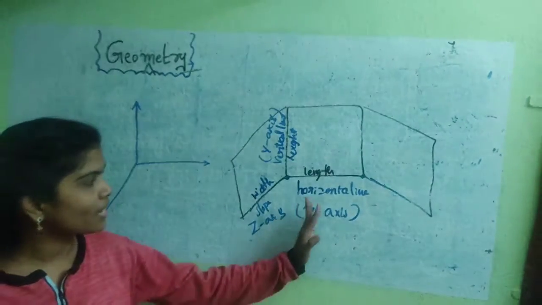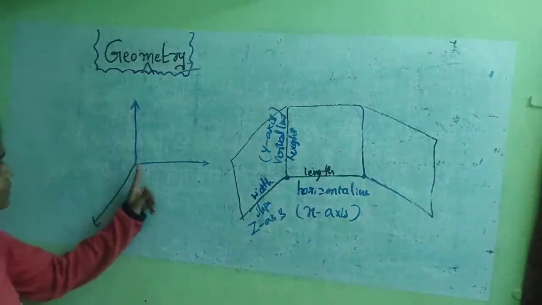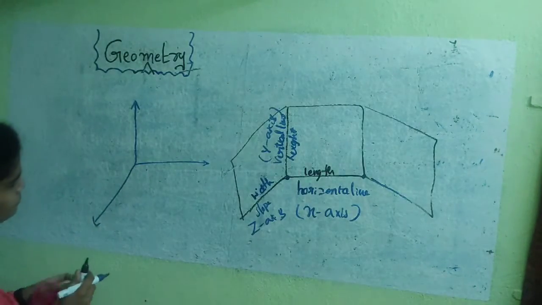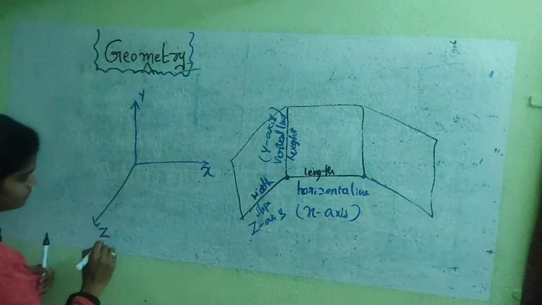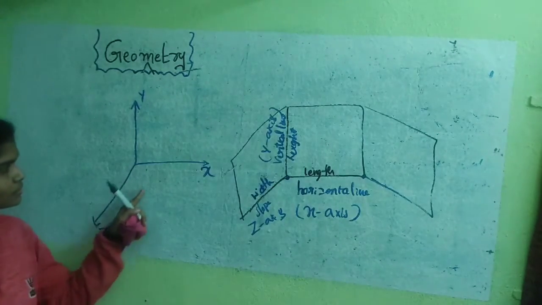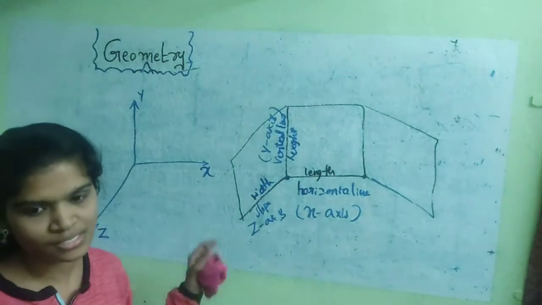This is the x-axis, y-axis, z-axis. This is the x, y, z three-dimensional system.